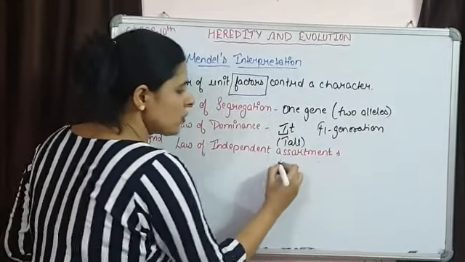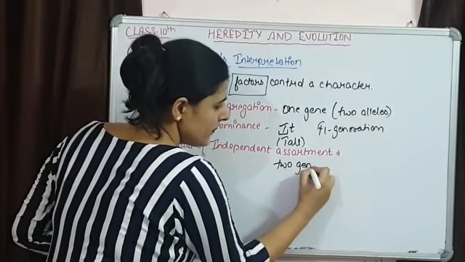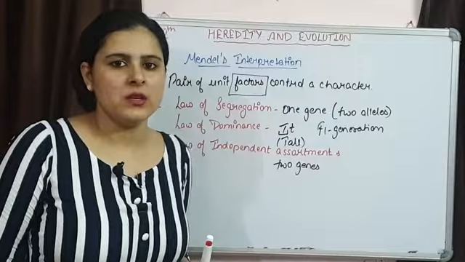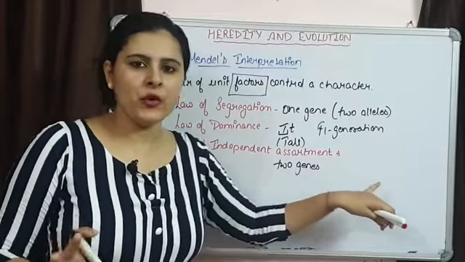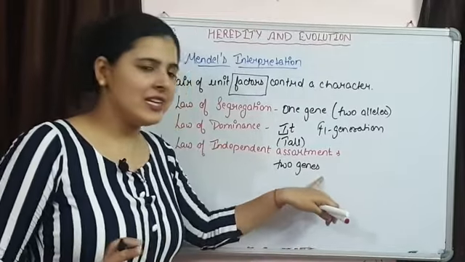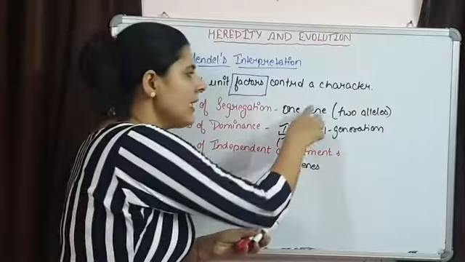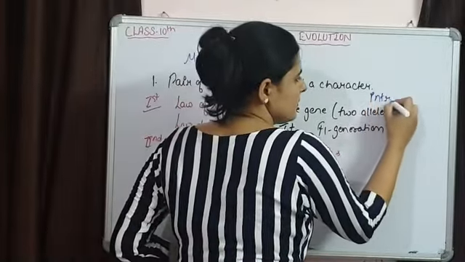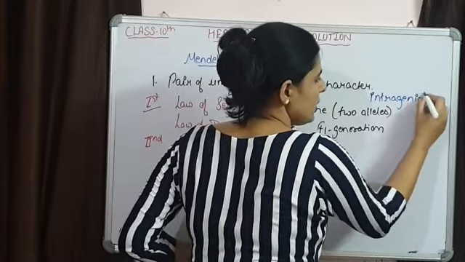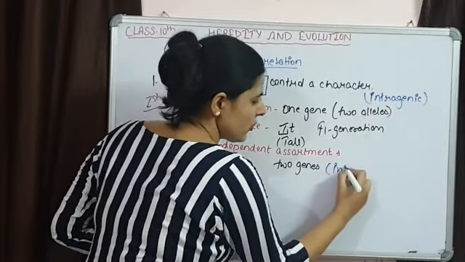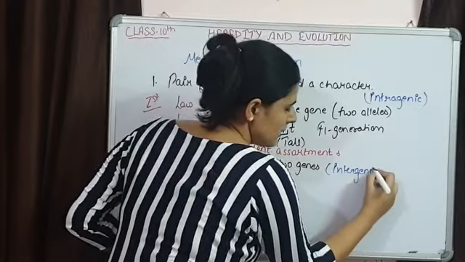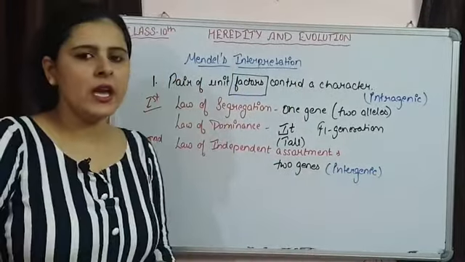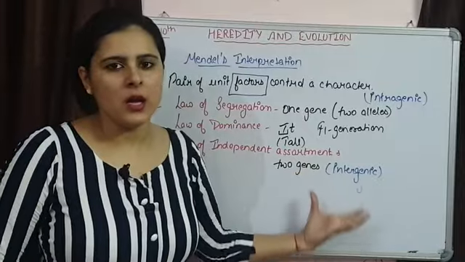Here we are going to talk about two genes and alleles of two different genes. So two different genes are having four alleles. So it is an intergenic situation and this is an intragenic situation. We are talking about one single gene, here we are talking about two genes. This is how you can differentiate between law of segregation and law of independent assortment.